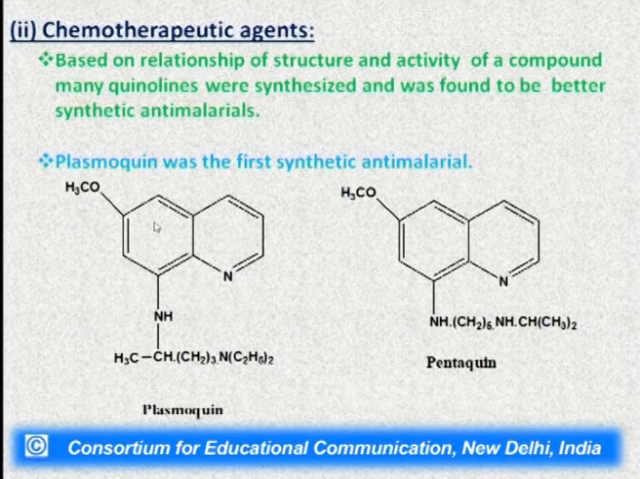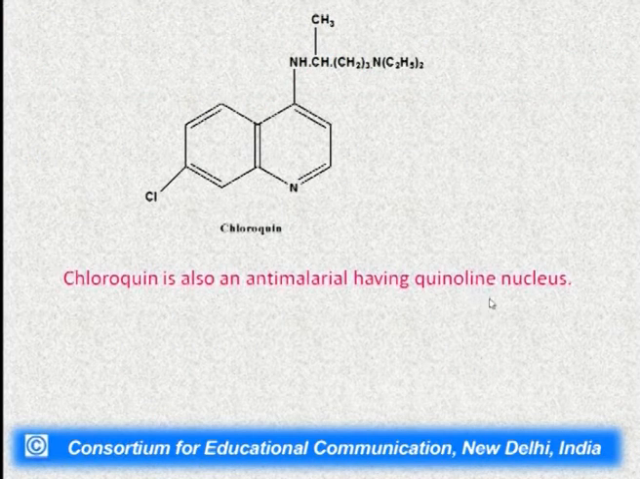Here you can see that the base structure of this plasmoquine is quinoline, and in the case of pentaquine also, only the positions of substituents and the substituents are different, but the base structure is quinoline here. Chloroquine also has the quinoline nucleus. It is a very important anti-malarial drug, and nowadays it is available in the market.